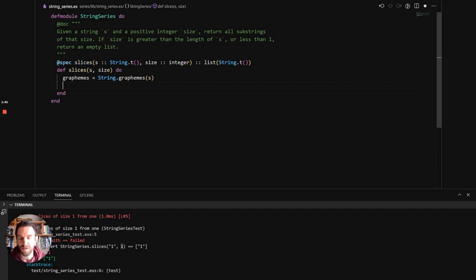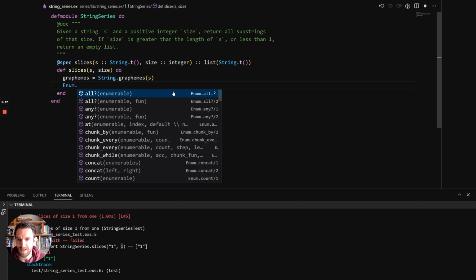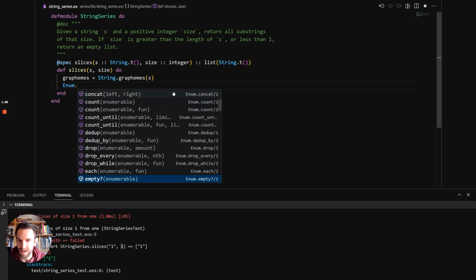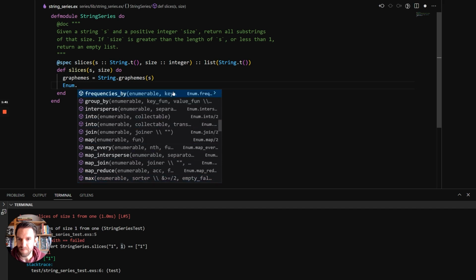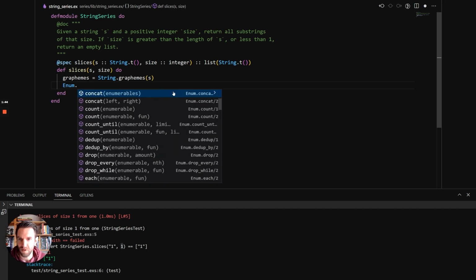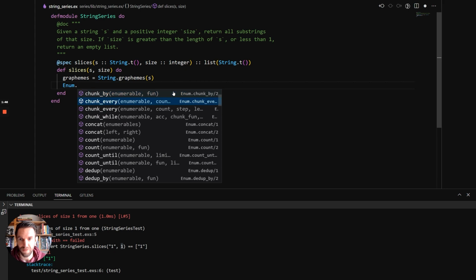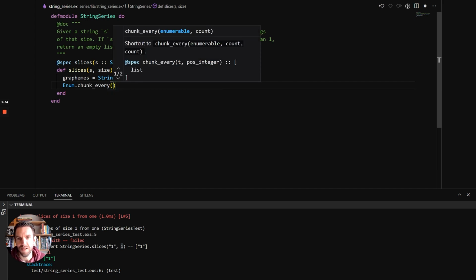Well, the best thing to do is to look at the Enum module. So we could go to documentation. We could also try and see if there's anything here that we like. And as it turns out, there is a function called chunk_every, and there are two versions. One takes 3 arguments and one takes 4. So let's do the second one.